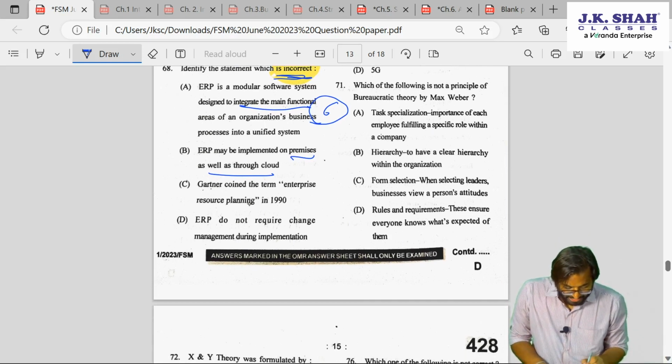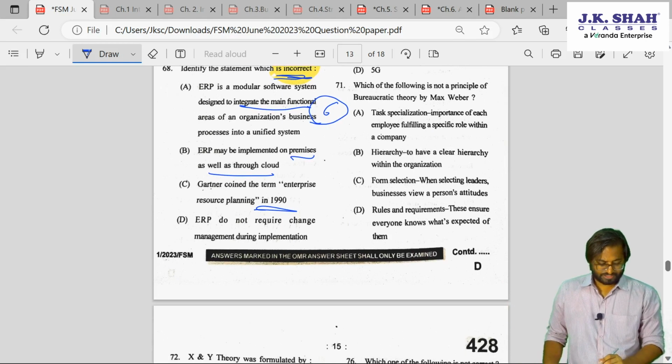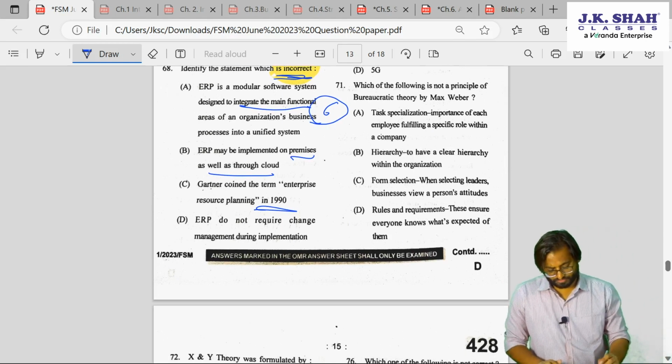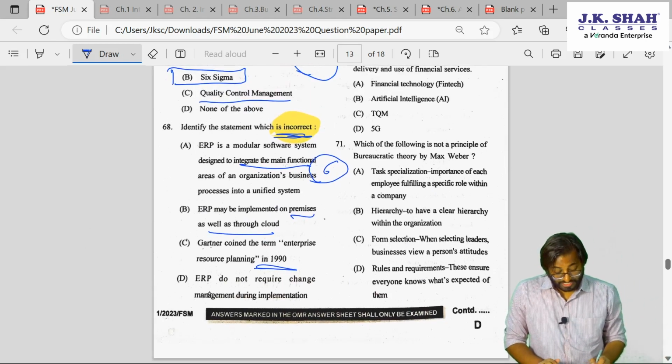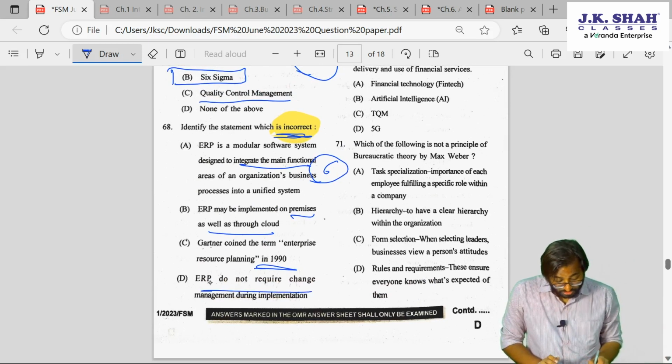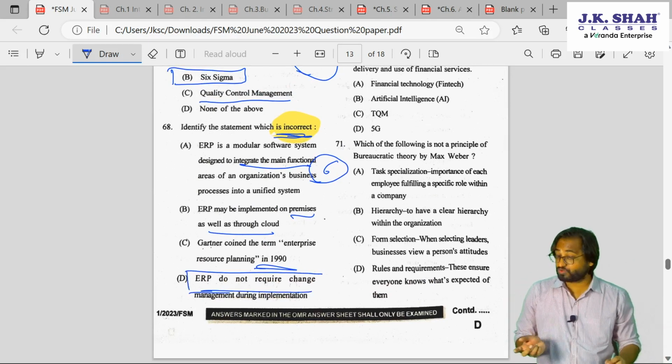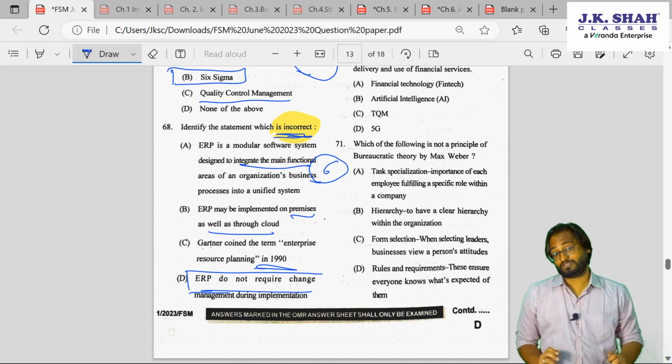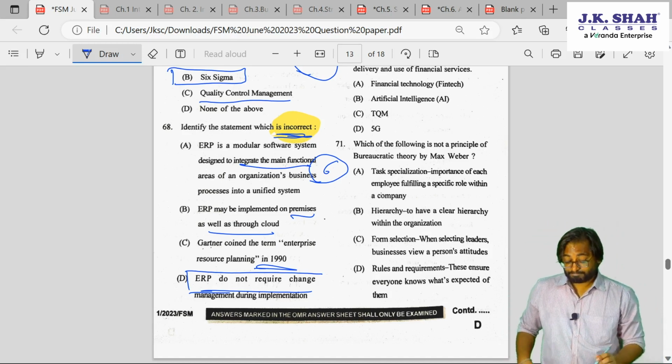Gartner coined the term ERP. This is also correct. So what is a false statement here? The false statement here is they do not require change. Oh, they do not. Do you think they don't require change management? They require change management. So this is chapter number 6.